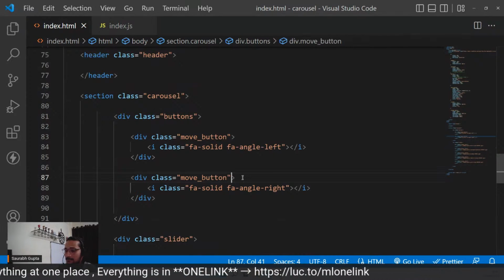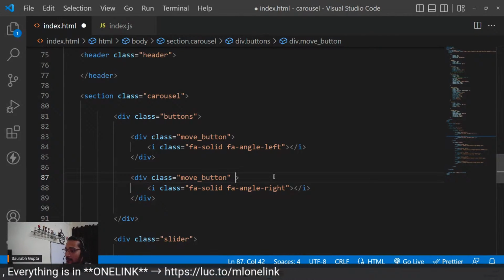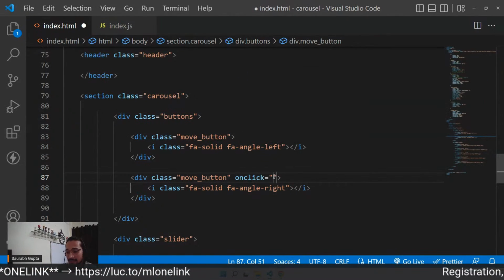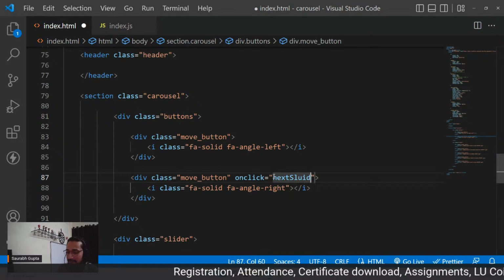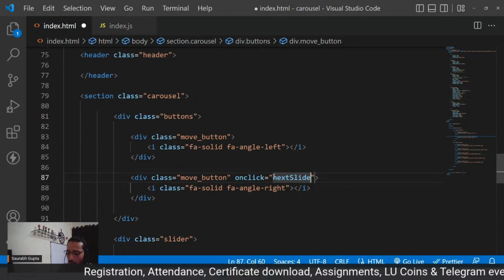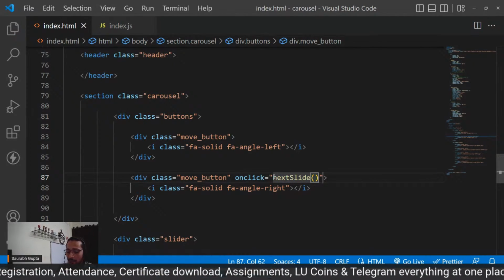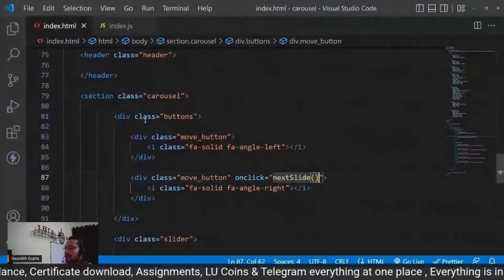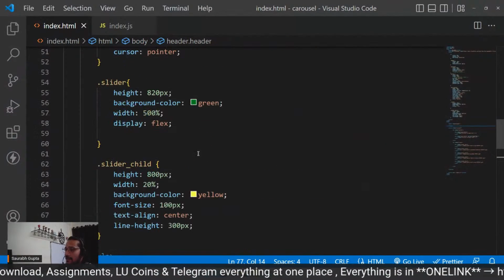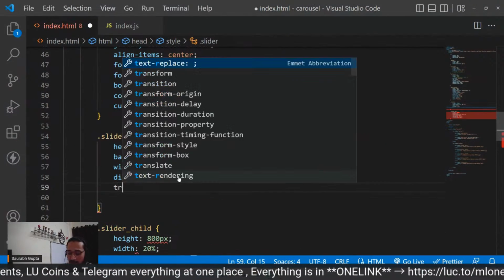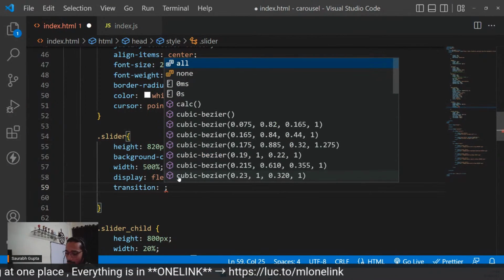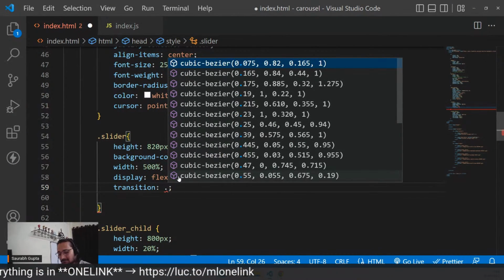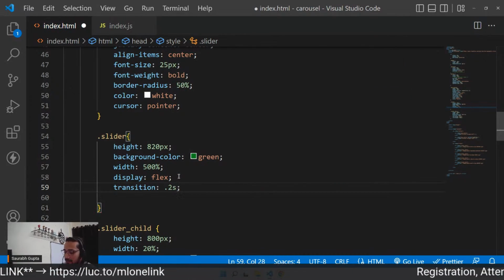this one. On click, yes, Battle Fox, you're thinking now, amazing. So on click, I'm going to call it next slide. And guys, see, this is not the only way of making it. There are multiple ways. Don't worry about that. Now let's see. And also guys, just for some animation, give a little transition to that. So just give it a transition of 0.2 seconds, something like that.